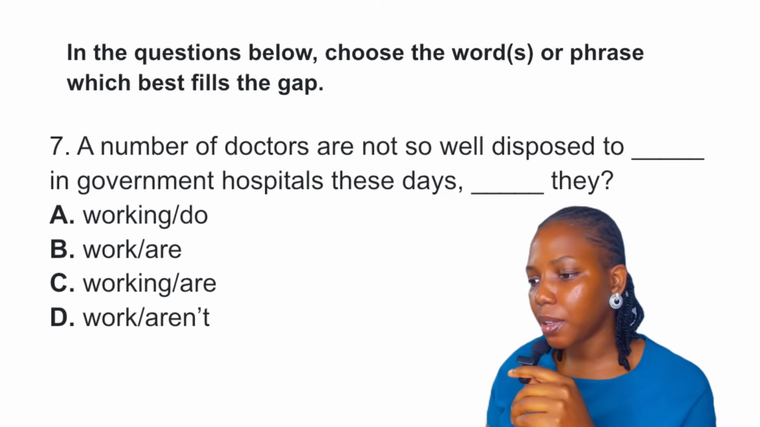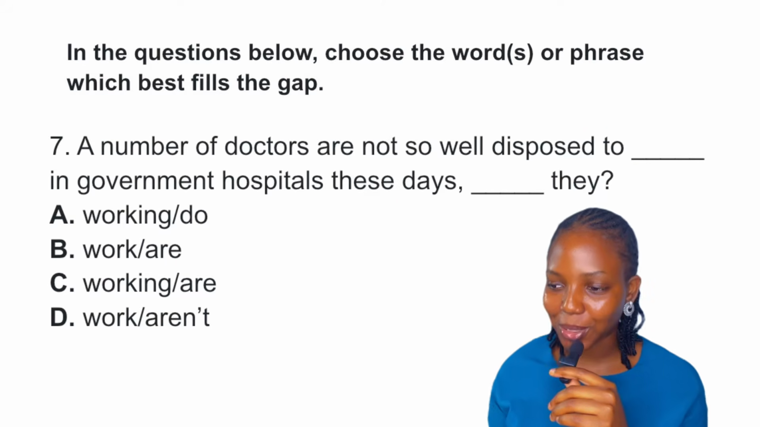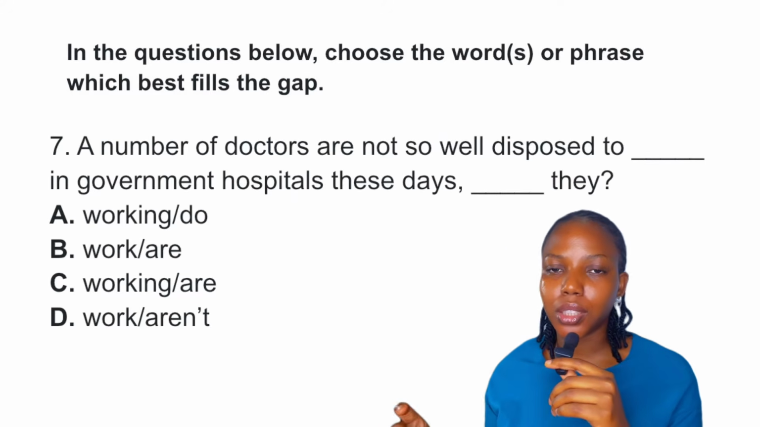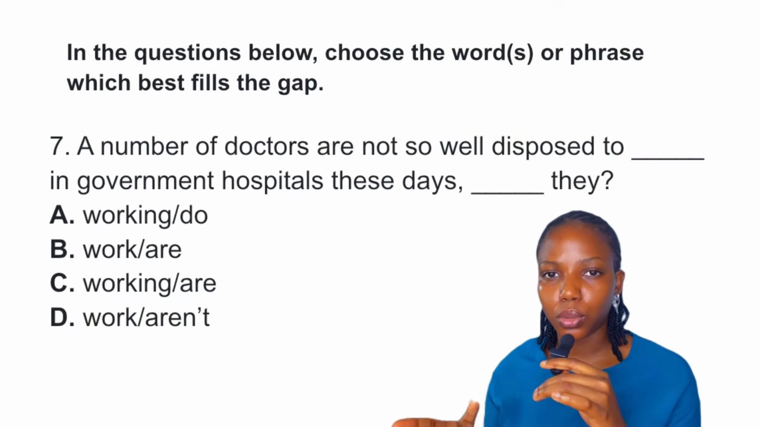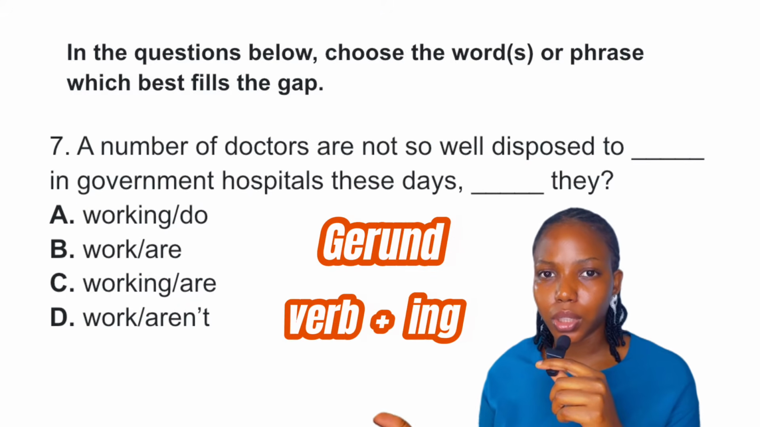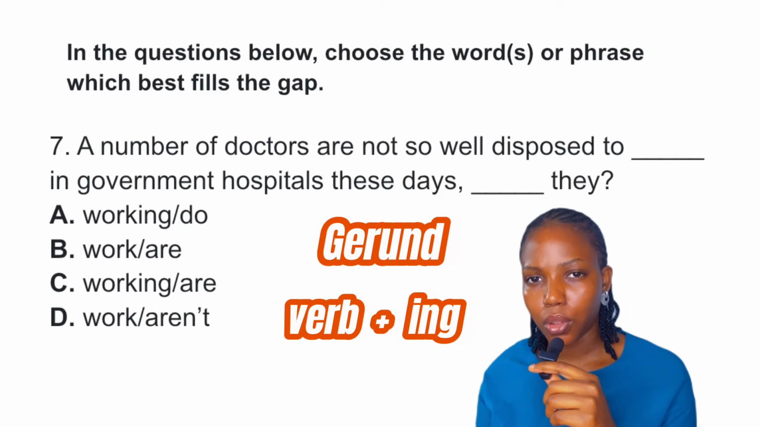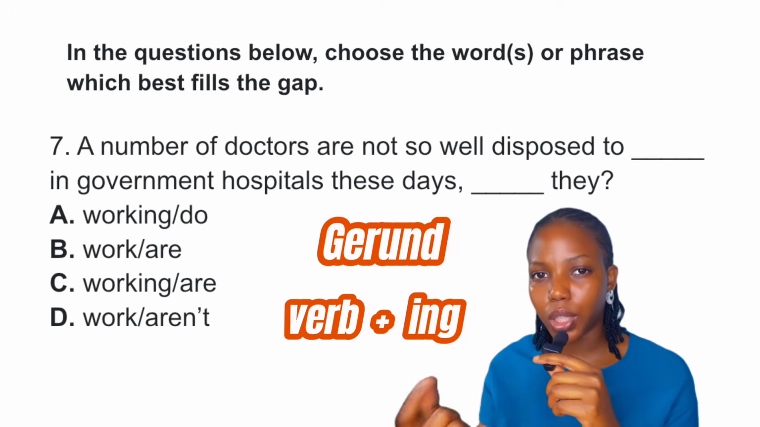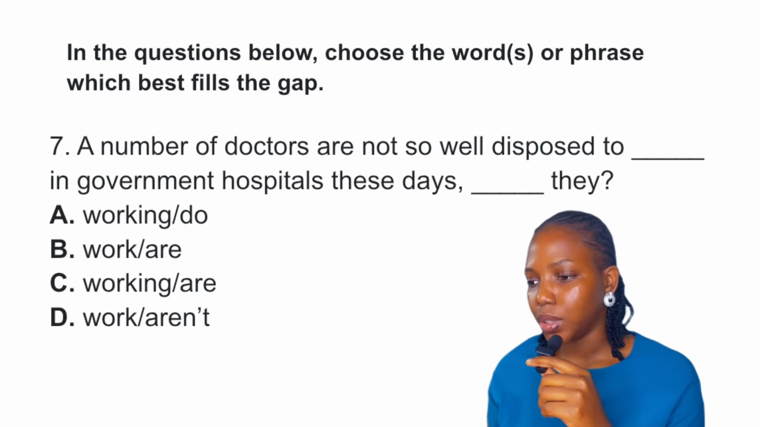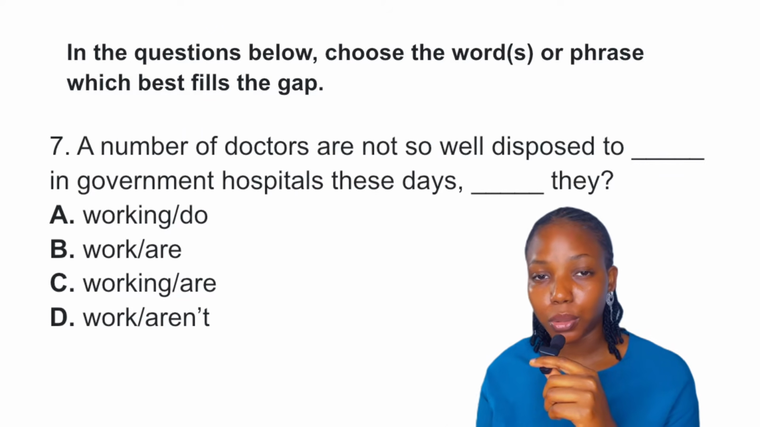Question 7. A number of doctors are not so well disposed to dash in government hospitals these days. The phrase disposed to is usually followed by a gerund or a noun. A gerund is a word that looks like a verb in continuous form but actually functions as a noun. So between work and working, we know that the answer is working. Next is the question tag. We know that the statement is negative. How do we know this?